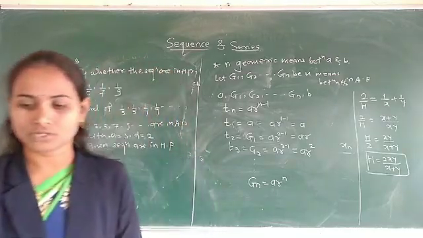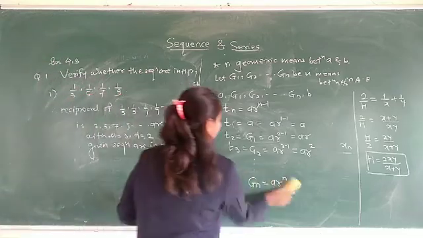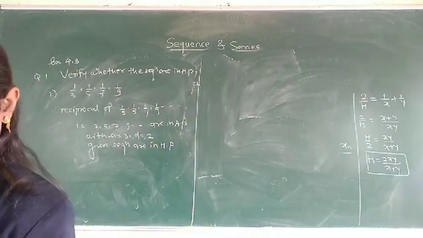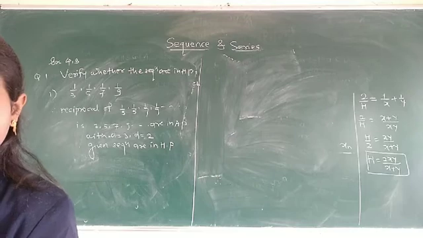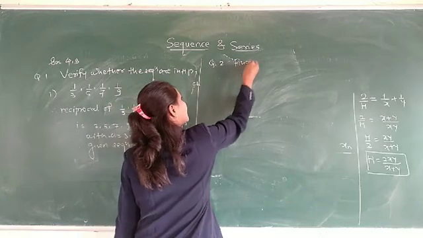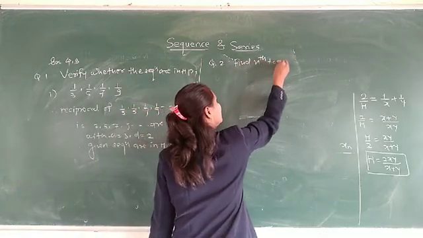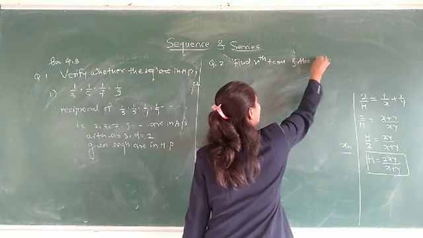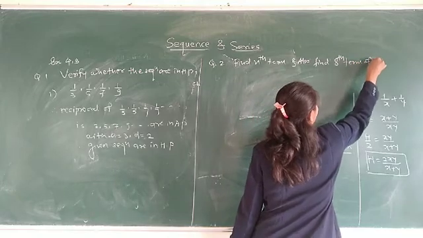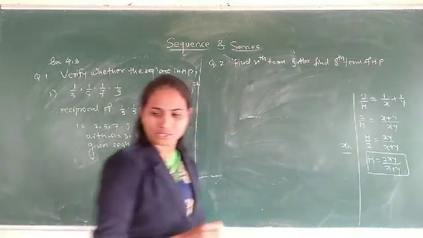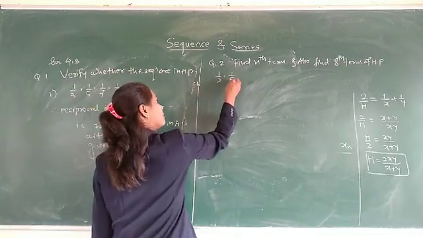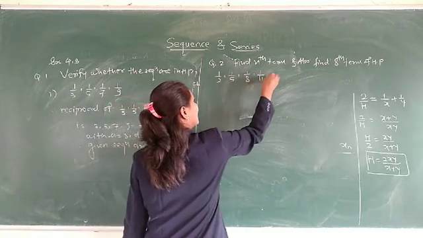Now see the next question, question number 2. Find the nth term and hence also find the 8th term of the following HP. So the first sequence is 1/2, 1/5, 1/8, 1/11 and so on.